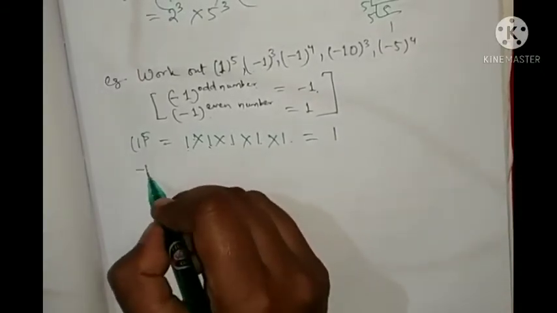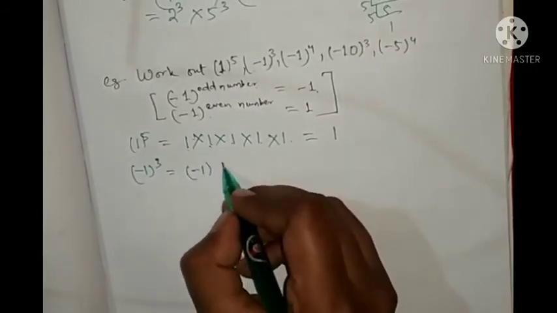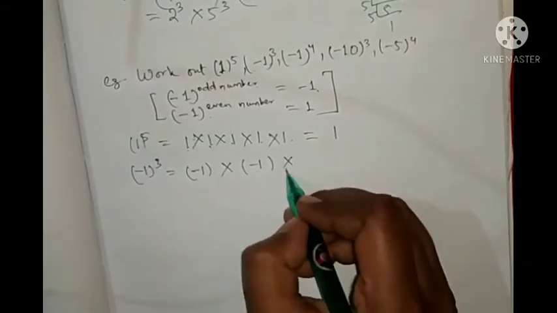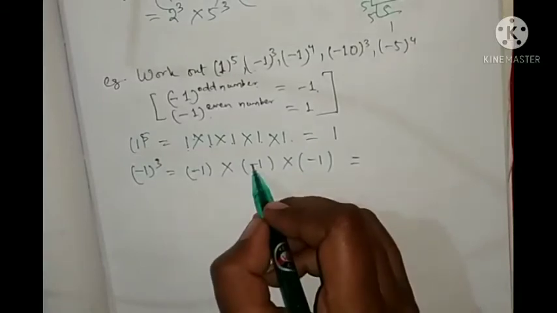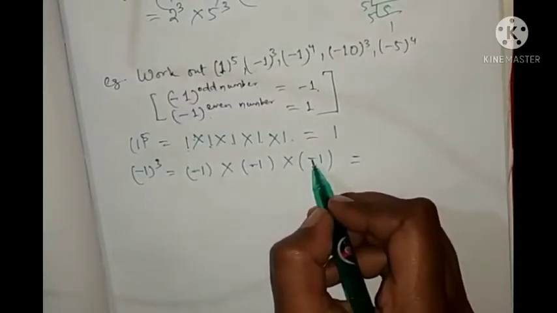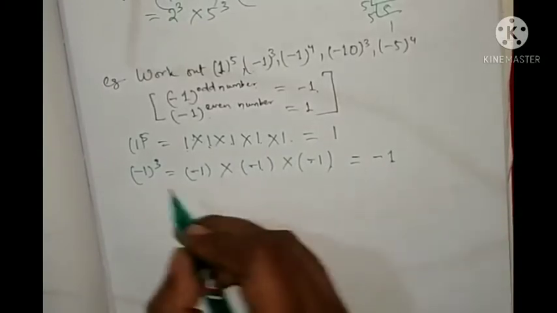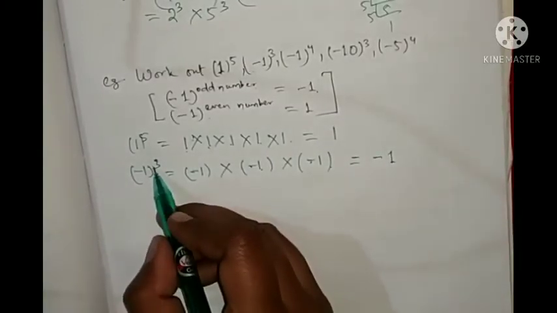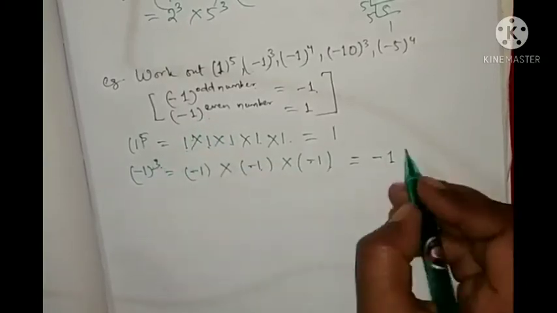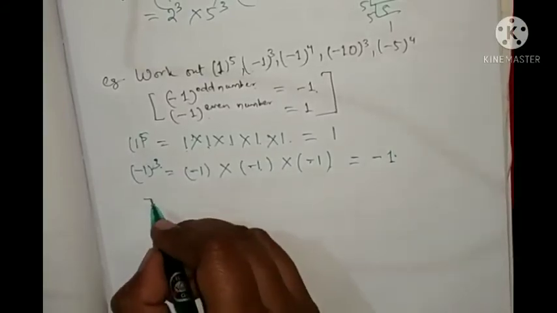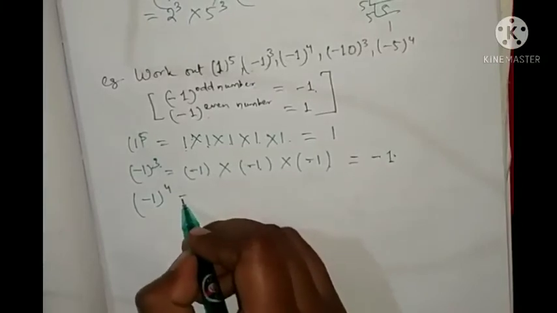1. Next you see, minus 1 to the power 3 means minus 1 into minus 1 into minus 1. So first you look, minus into minus is how much? Plus. Then plus into minus is how much? Minus. 1 ones are 1, 1 ones are 1. So when you have an odd exponent, what are you getting? Minus 1.